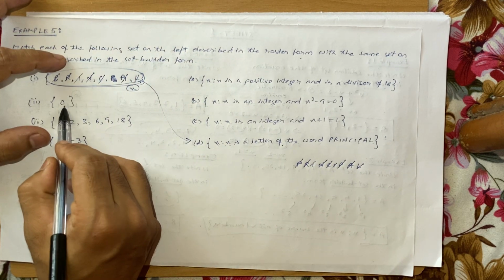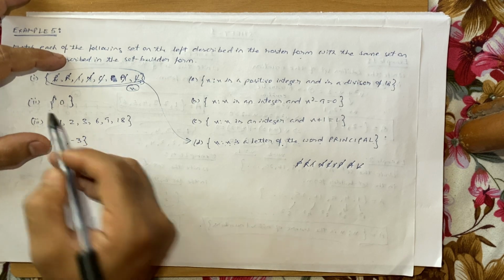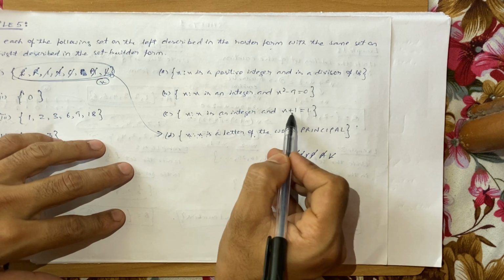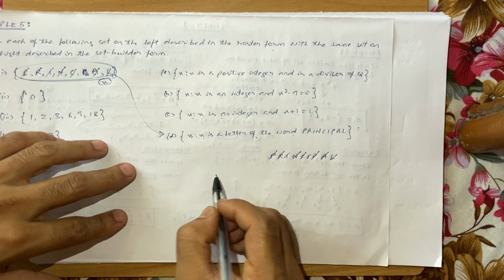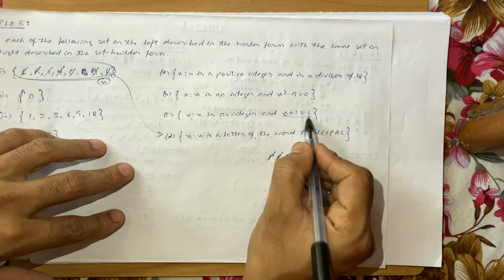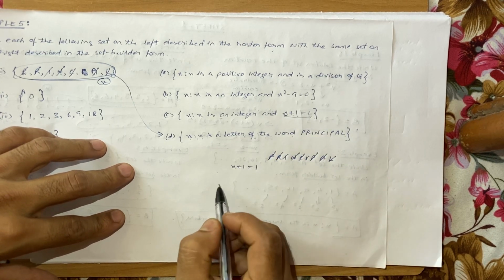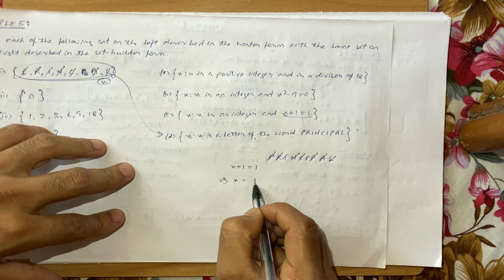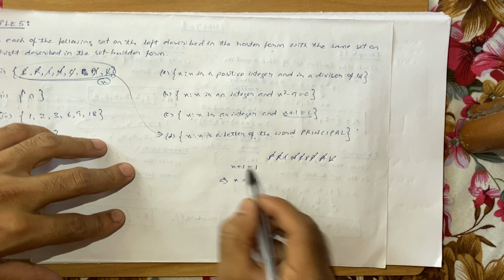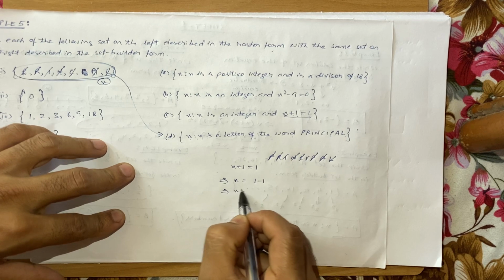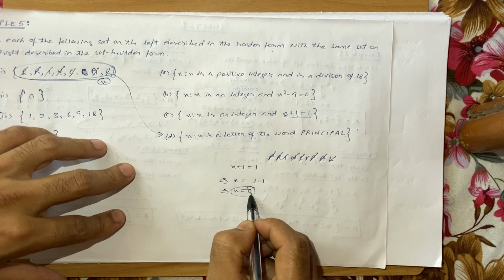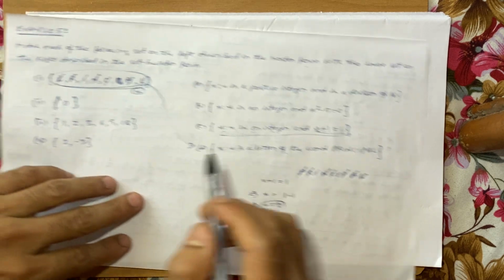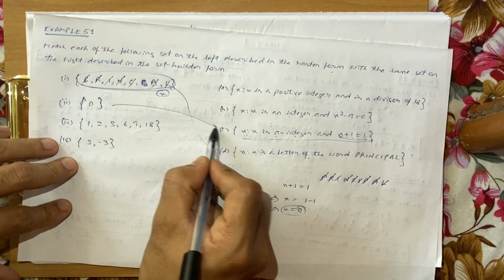Now 0, there is just one element in this set, so let's check it here. x is an integer and x plus 1 is equal to 1. Let's try to solve this equation. x plus 1 is equal to 1. If you take this plus 1 to the right hand side, it becomes minus 1, so x is equal to 0, and this 0 is an integer. So x is an integer and x plus 1 is equal to 1. So this set is the same as this one. This is your answer.